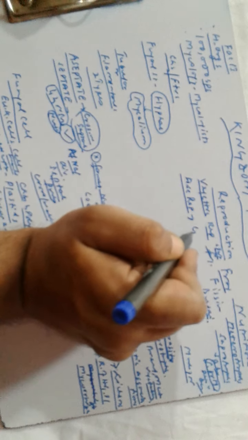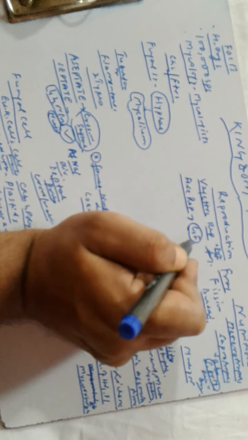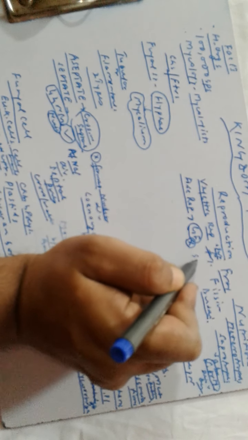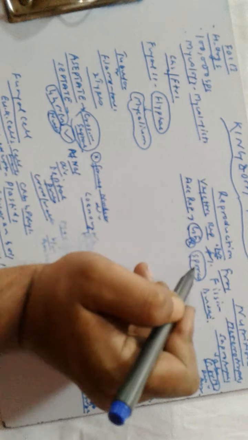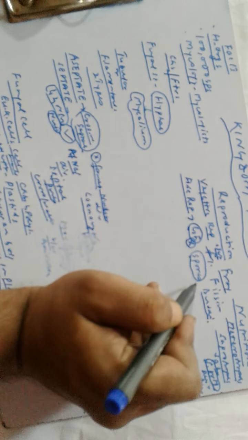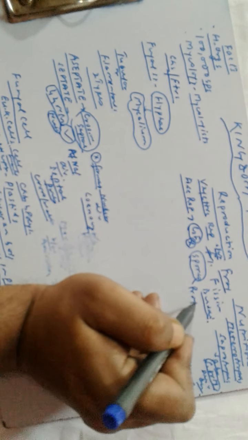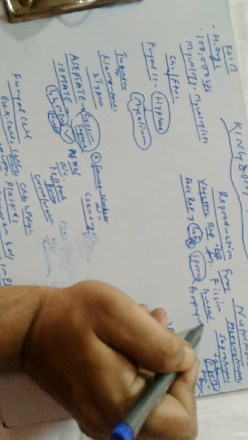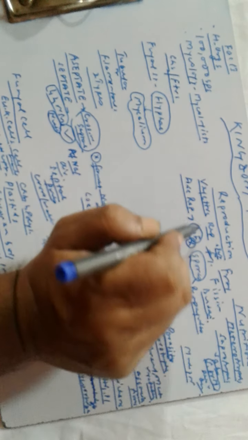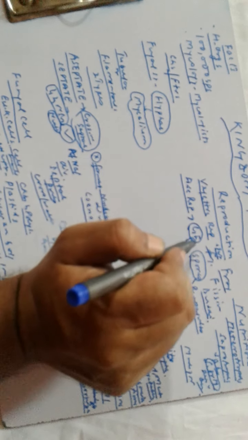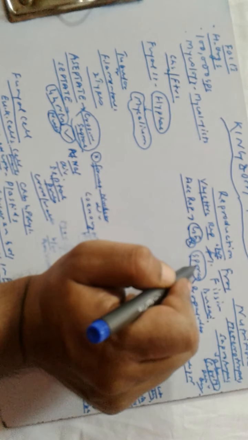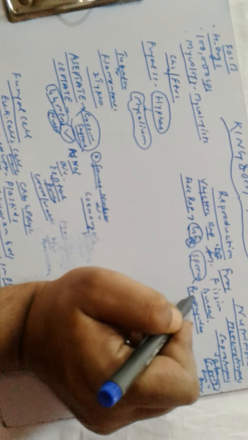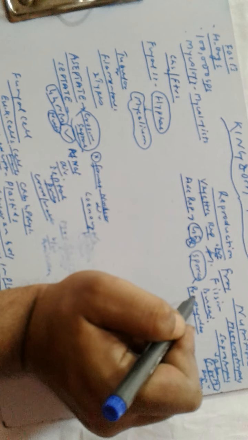Asexual reproduction: here gamete formation doesn't take place, and it commonly occurs through spores or propagules, that is, vegetative structures.